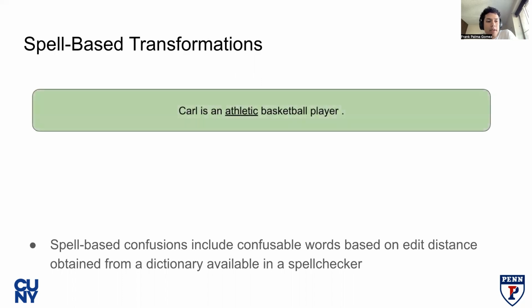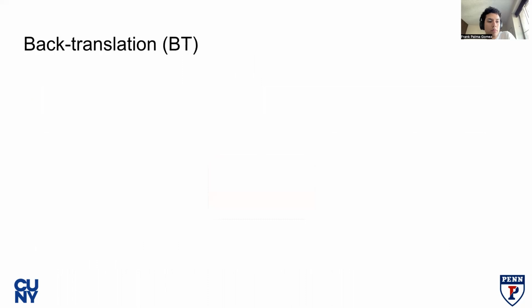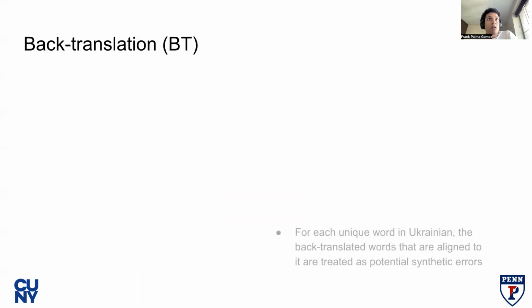In the example, in the sentence, Carl is an athletic basketball player, the word athletic can be replaced with athletics, athletically, etc. to create a synthetic grammatical error. We use back translation to generate more diverse errors within our synthetic data. Back translation generates more diverse errors that cannot be generated using the baseline spell-based transformations.